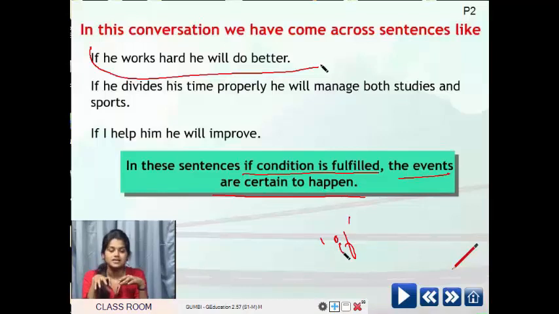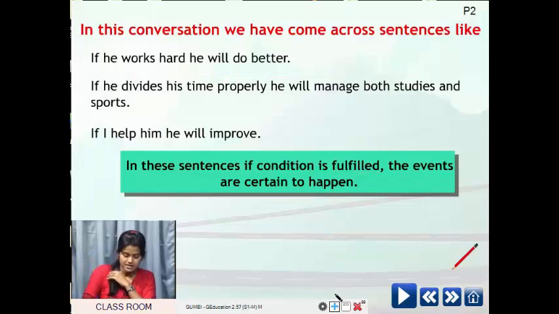So, scoring good marks in the test is possible, correct? So, these sentences are in type 1 form. I'll take the second sentence here. If he divides his time properly, he will manage both studies and sports.